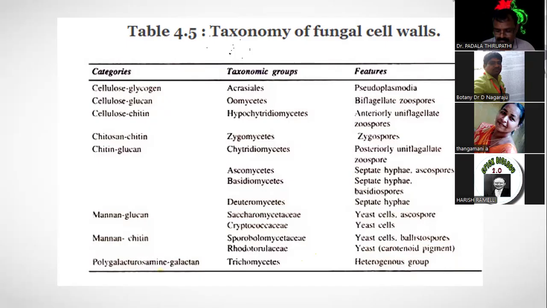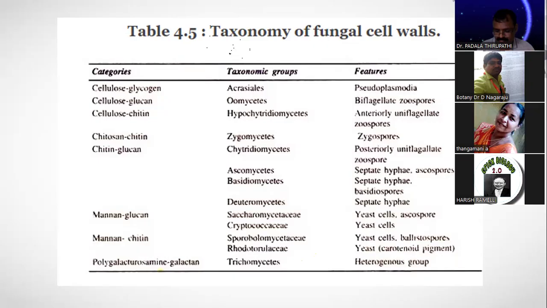These questions have also been asked many times. Which fungi is called Phycomycetes? Which fungi look like algae? Mastigomycetes fungi.